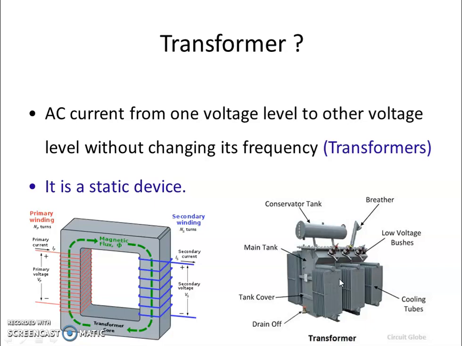A transformer is also a machine, but the exception is that a transformer doesn't have any rotating part. So the question may arise: if it doesn't have any rotating part, how can we call it a machine? Yes, generators and motors have rotating parts, but the transformer also works on the same principle. It is a static device. Static means stationary. It does not have any rotating part, but still it transforms power from one circuit to another circuit.